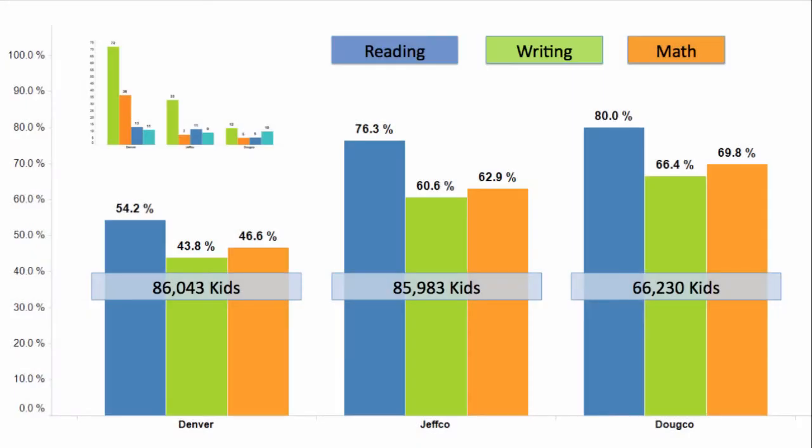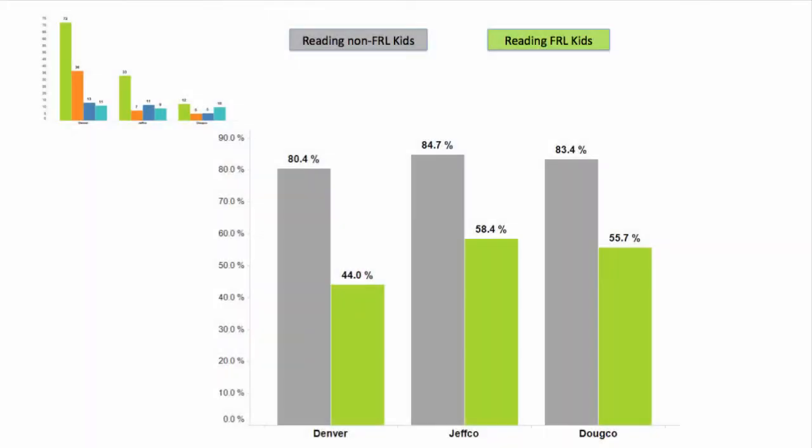District test scores are an average of scores from all kids in a district, every kid who took the test. But different groups of kids on average score differently. For example, special education students on average score very low, and gifted kids on average score very high. The aggregate score depends on the proportion of groups of kids that score high and the proportion of groups of kids who score low. We can separate kids into 2 groups: kids who qualify for free and reduced lunch and kids who do not. Kids in poverty, on average, score much lower than kids not in poverty.